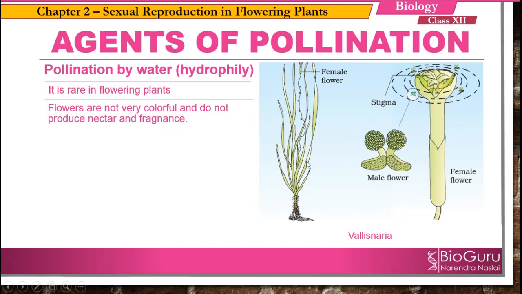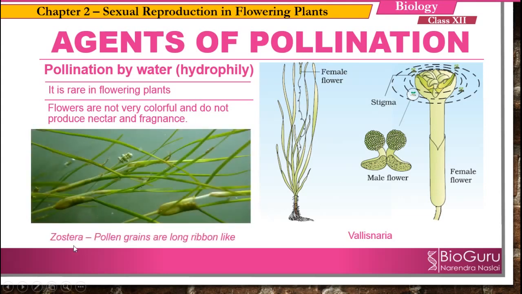In Vallisneria, the flowers are taken to the surface of water because of the long stalk. So because of that, the male flowers or the pollen grains are released on the surface of water. In the case of Zostera, the flowers are submerged in the water. The female flowers are submerged in the water. So because of that, the pollen grains are also released inside the water.